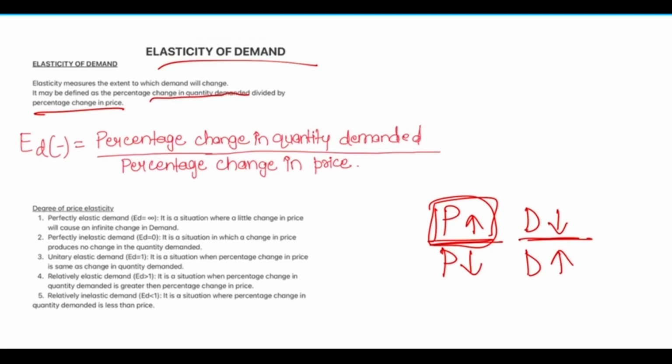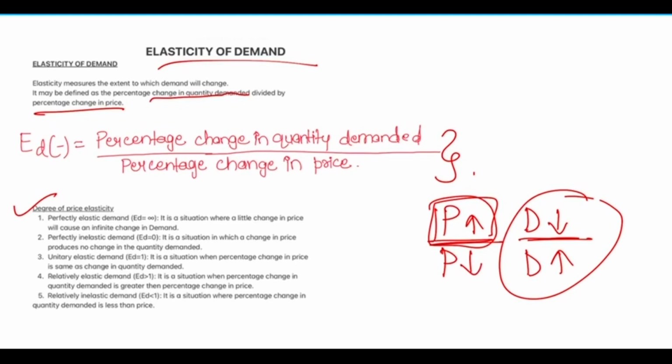The formula of elasticity of demand is percentage change in quantity demanded divided by percentage change in price. This is the formula. It tells us that due to the increase or decrease of price, to what extent the demand increases or decreases. Now let us move towards the next topic, that is degree of price elasticity.